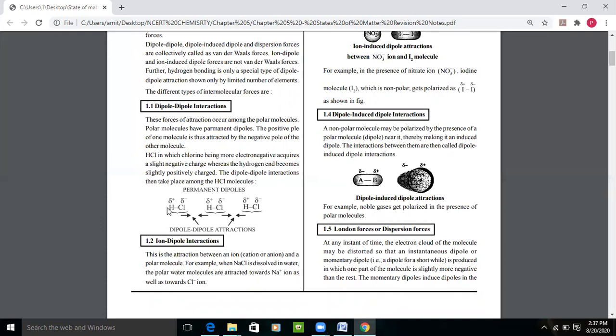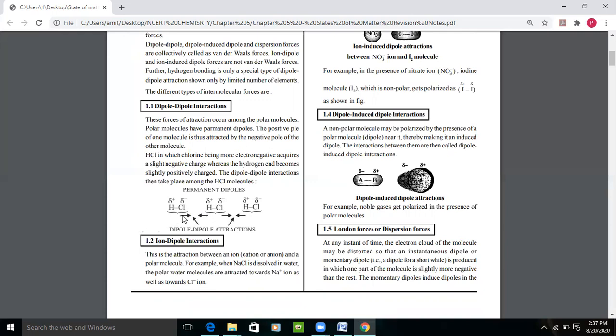So a dipole means a molecule which has two ends, one positive and the other negative. If we take the example of HCl, chlorine being electronegative acquires a slightly negative charge, whereas hydrogen becomes slightly positive, right? So chlorine is highly electronegative.